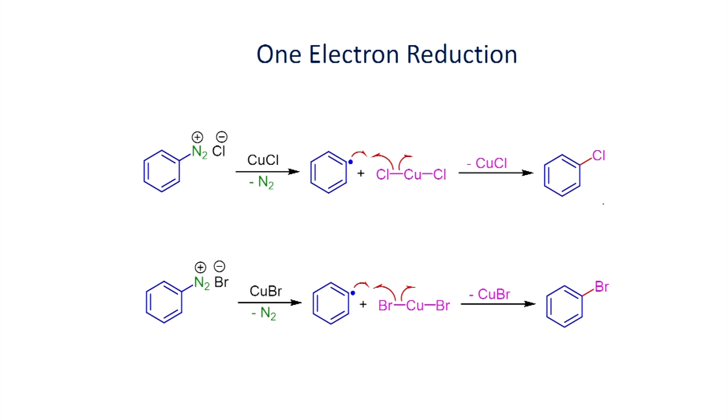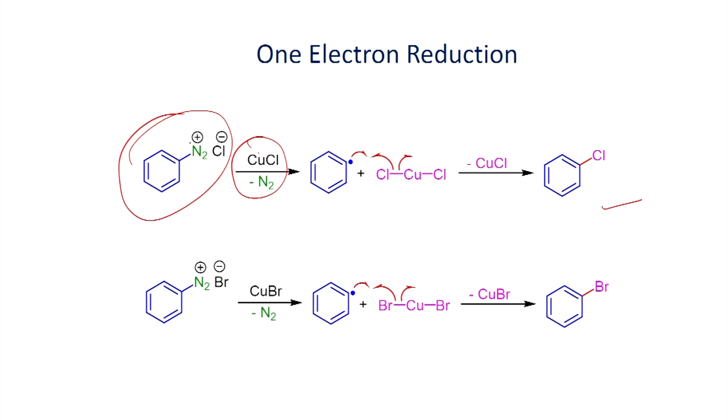Here the third type of reaction is shown. In this reaction, if you react the diazonium salt with copper(I) chloride, you will be able to form a radical. Here a single electron transfer reduction takes place.